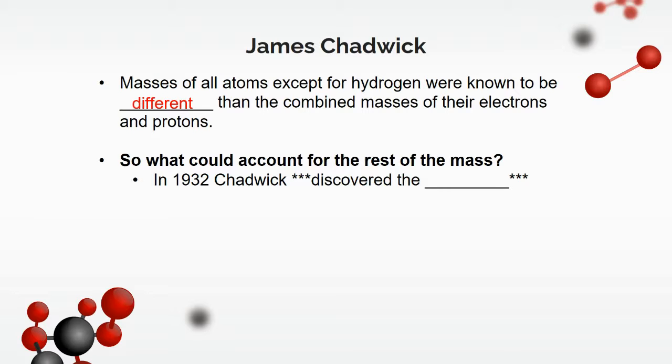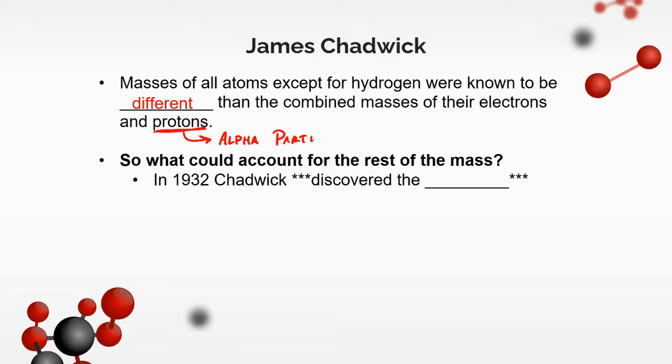Okay, well, if there's a mass that's different than the combined mass of the electron and the proton, the way that they figured this out is through their previous experiments. And for what it's worth, they figured out that the proton, much later on, was actually an alpha particle.